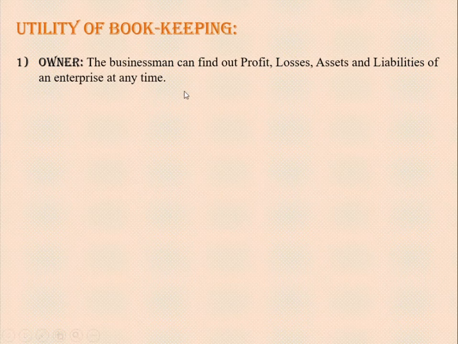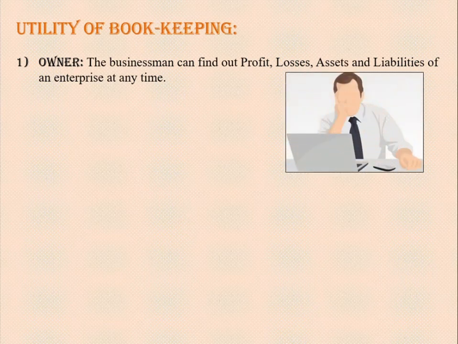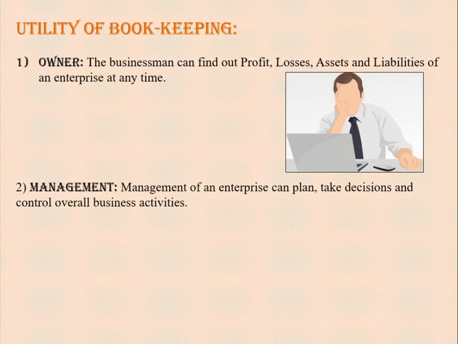Suppose he is not keeping the books of record, he is not keeping proper transaction records, he will not come to know exactly whether he is getting profit or loss. So the most important thing for an owner is bookkeeping. Now the next one is management.